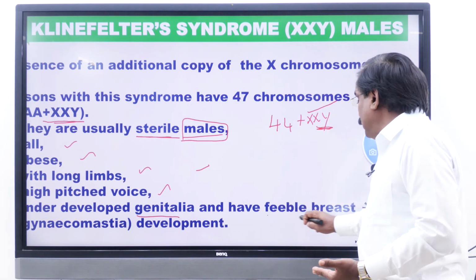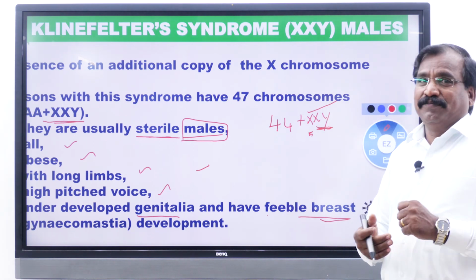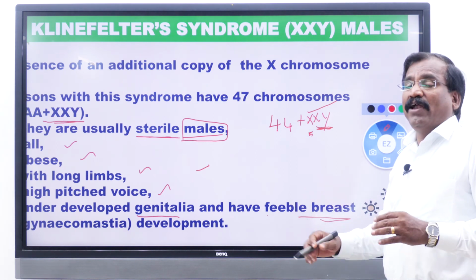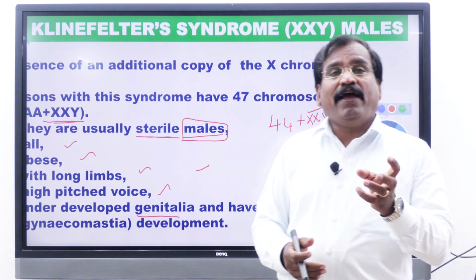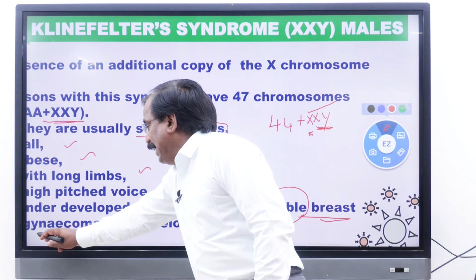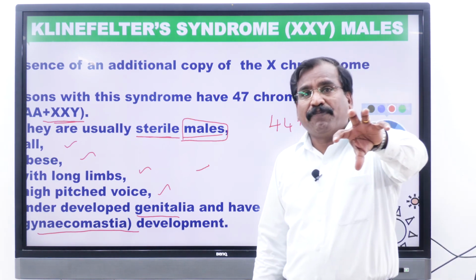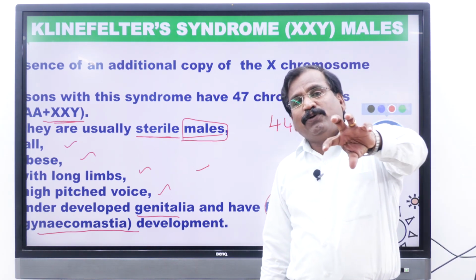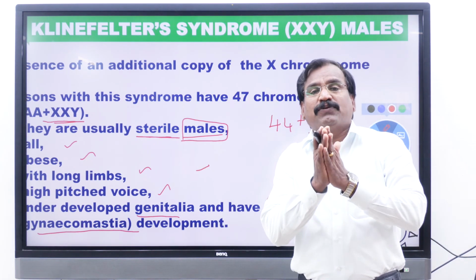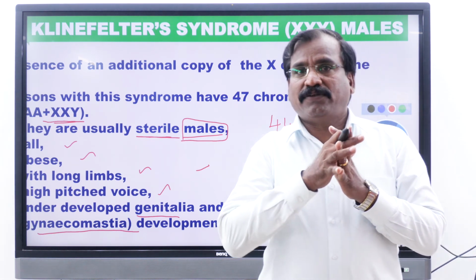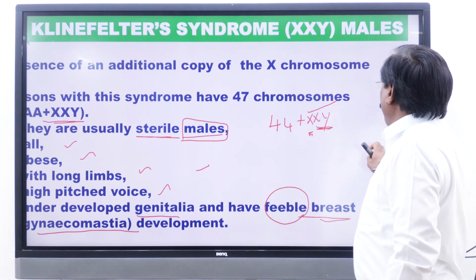And here the breast is also developed because of this extra X influence. The breast is feeble, not well developed, slightly developed. A man with breast development, that condition is called gynecomastia. For a male individual there is development of the breast, that condition is called gynecomastia. This is the characteristic feature of Klinefelter syndrome. Five marks important.